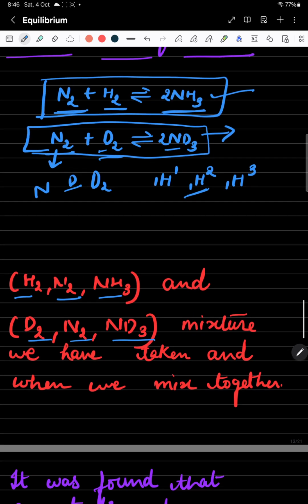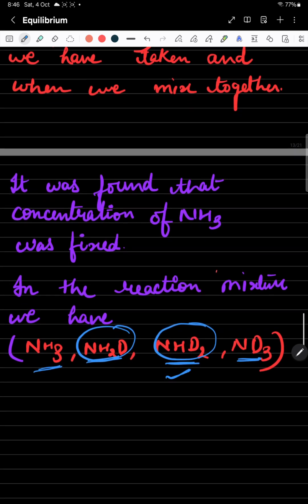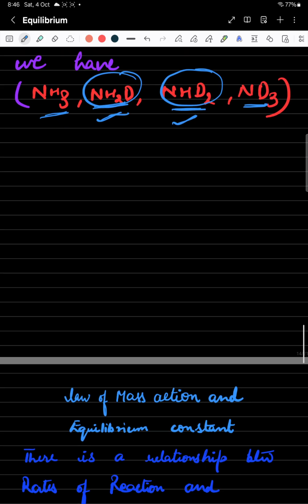Because at equilibrium atoms are definitely still separating from the molecules. The nitrogen atom is separating from N2, the hydrogen atom from H2, and the deuterium atom from D2. So NHD2 and NH2D molecules are forming, and ND3 is also there. This proves that atoms are separating from the molecules and forming different new species.